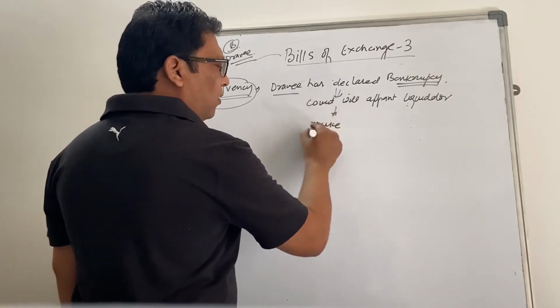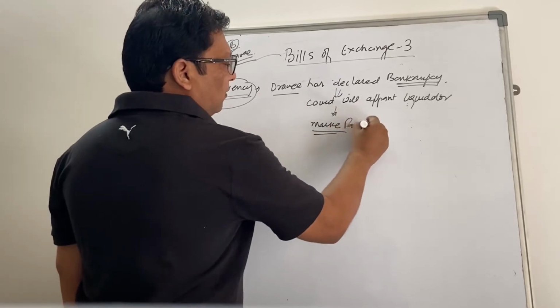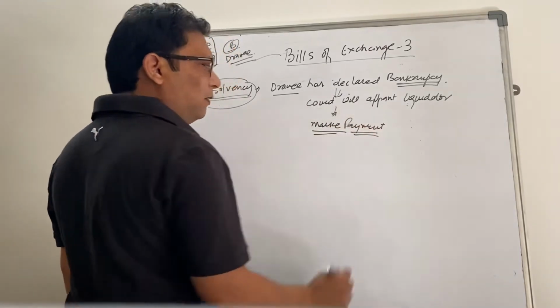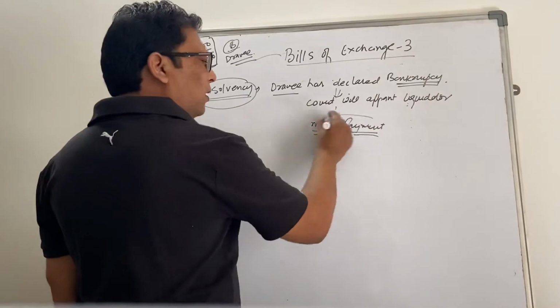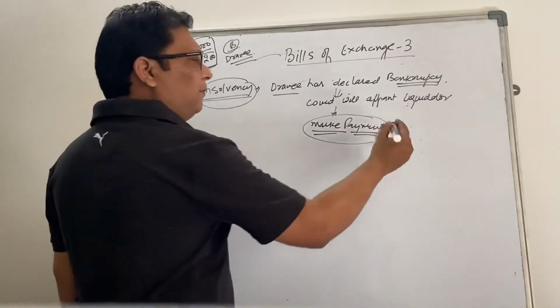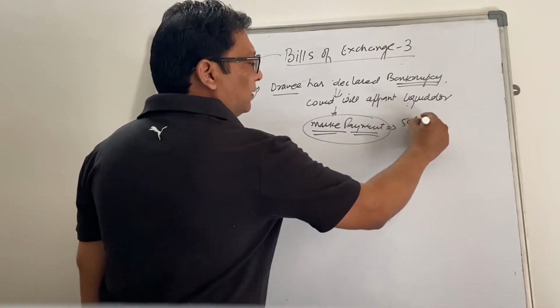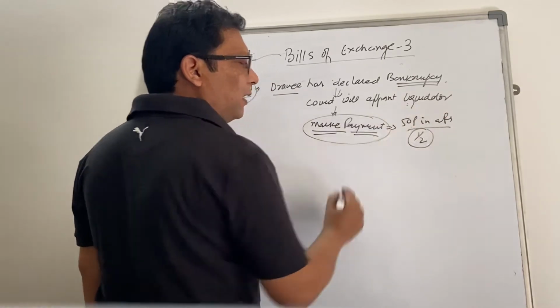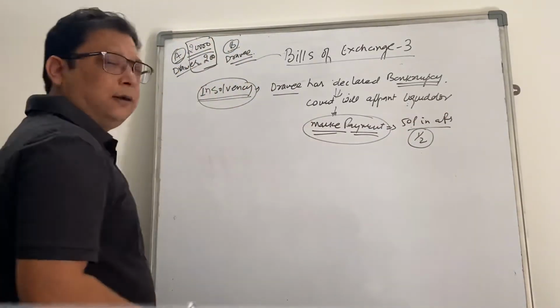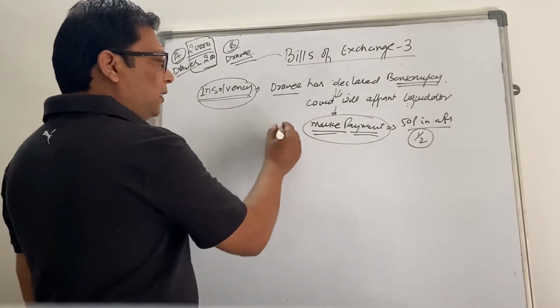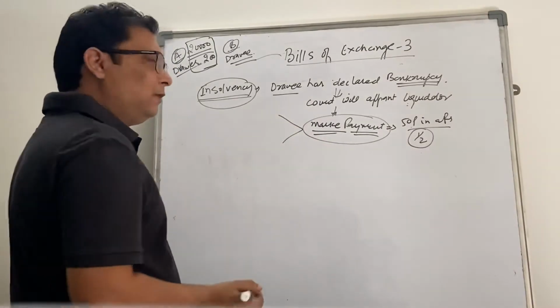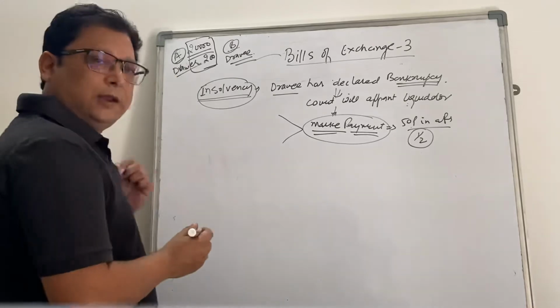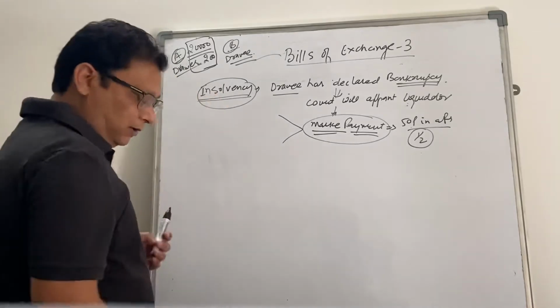But often the payment done by the liquidator is not 100%, so they may pay like 50 paisa in a rupee, which means half of whatever was outstanding. The liquidator will decide what the assets and liabilities of the drawee are, and then accordingly will make the payment. So we'll cover the insolvency.